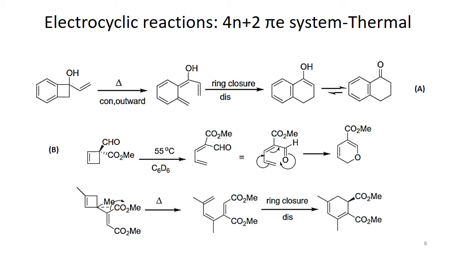Basically this is the same thing we discussed in the previous lecture on torquoselectivity: if electron donating groups are present, then their electron pair wants to interact with the breaking sigma bond. So outward movement of these substituents is preferred. In this case we get this intermediate, and that undergoes electrocyclization again, and because this is a thermal reaction, this rotatory mode is preferred.